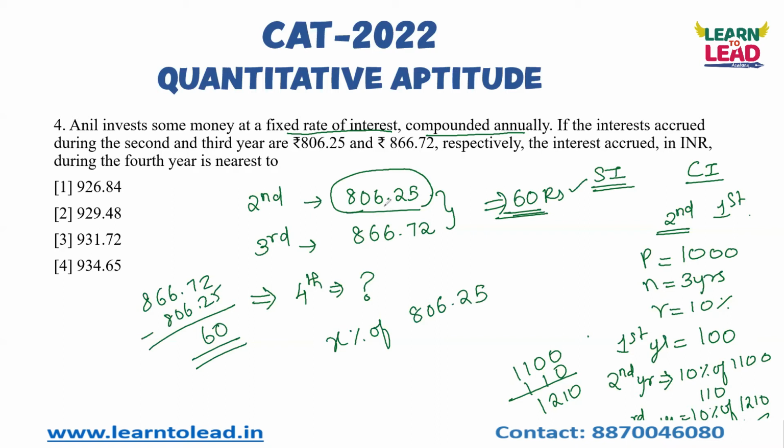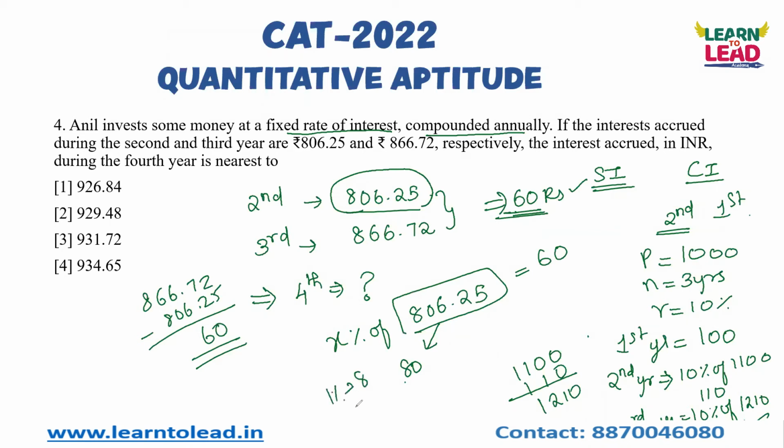Okay, now you have to see what percentage will give you 60 rupees in 806. While calculating X, X percentage of 806 is 60. You should be able to calculate practically. I know that 10 percentage of 806 is 80, and 1 percentage of 806 is 8. I need 60 rupees.